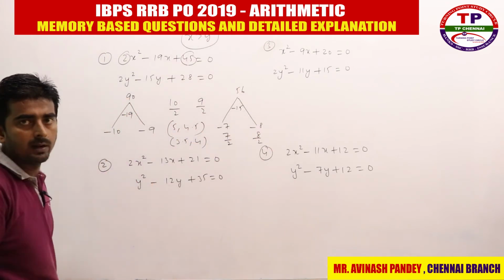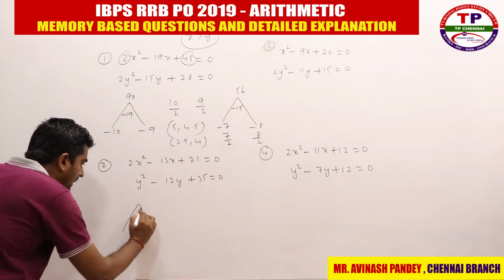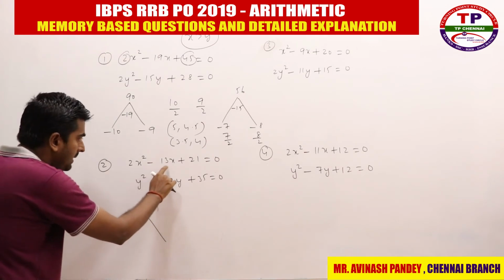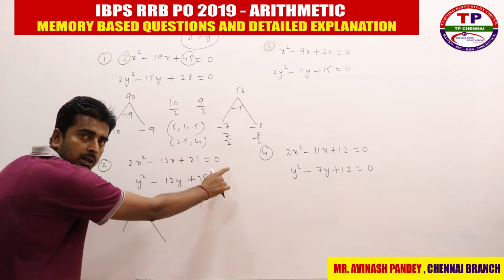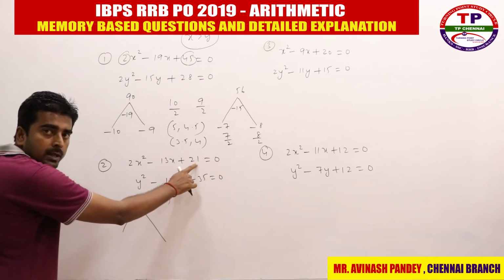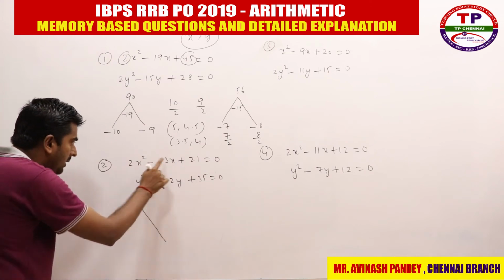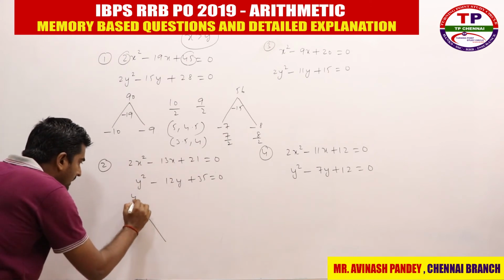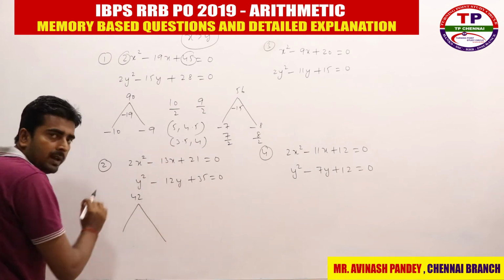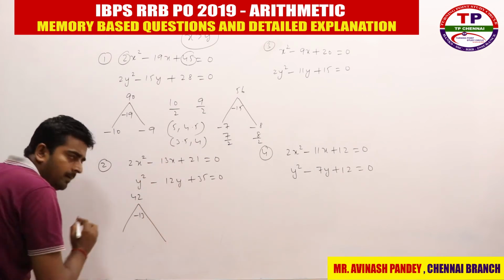Now come to the second one, right? So when you see the second one here, what they have given you: 2x square minus 13x plus 21 is equal to 0. So what is the constant value here? Plus 21. What is the coefficient of x square? Plus 2. What is 21 into 2? 42. I am writing it here, right? What is the coefficient of x? Minus 13.